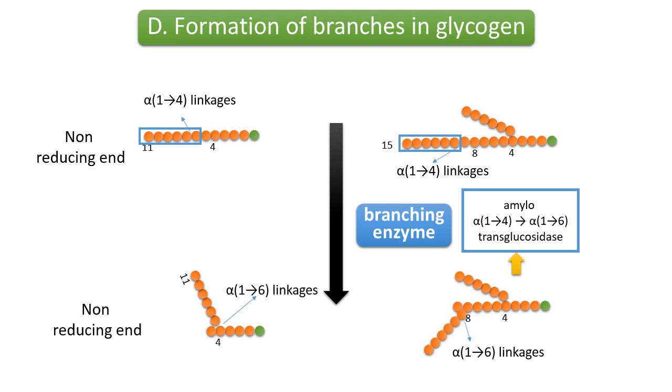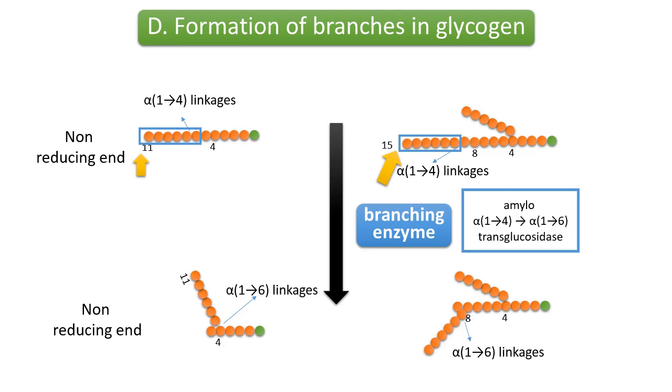Once the linear glycogen molecule is elongated to 11 residues from the glycogenin molecule or any other existing branching point via glycogen synthase, the branching enzyme comes into action.